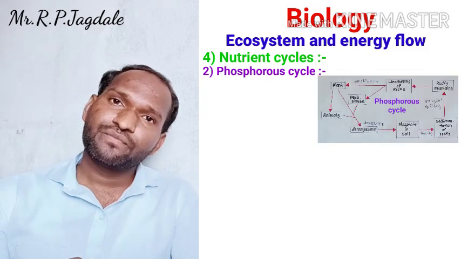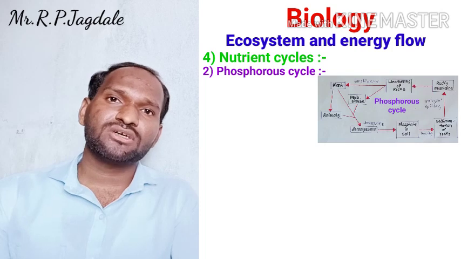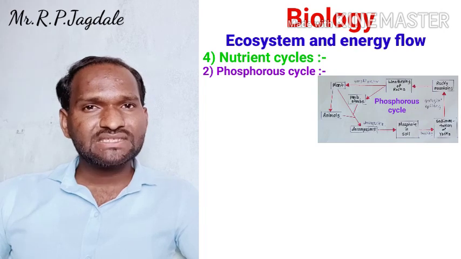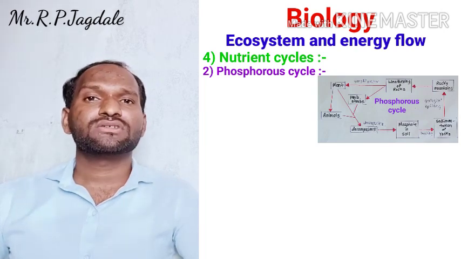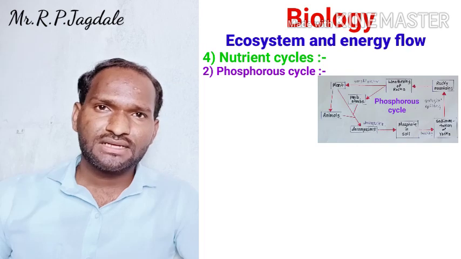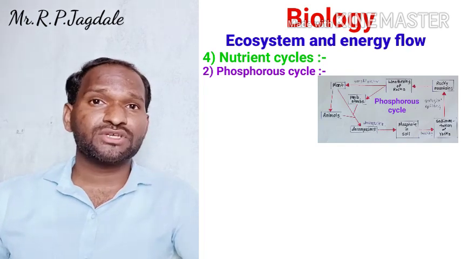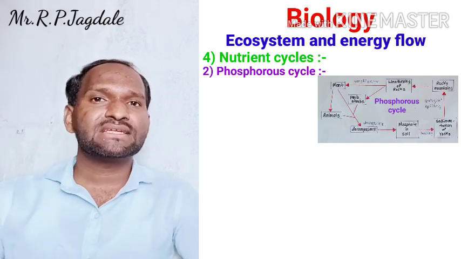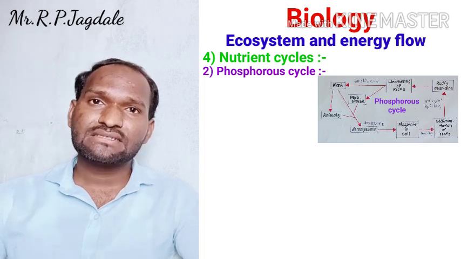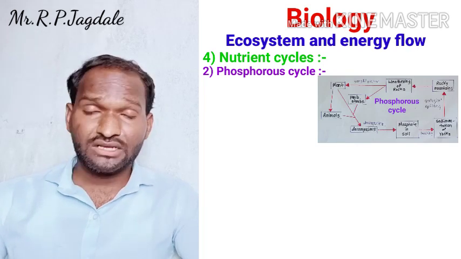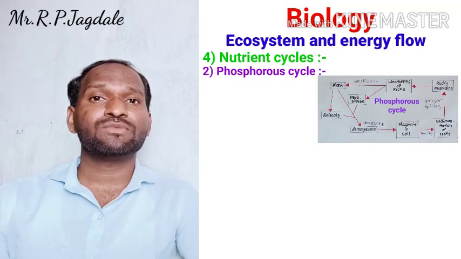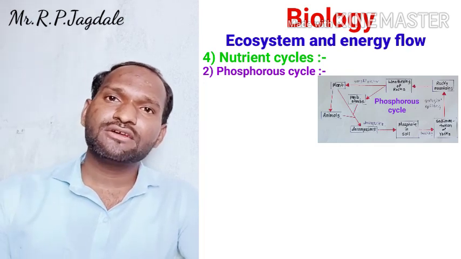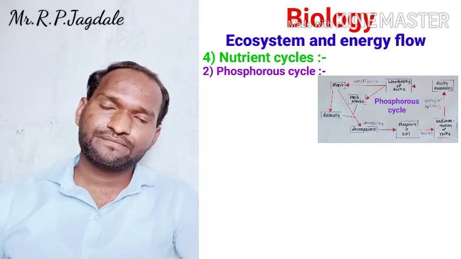On your screen there is one picture of the phosphorus cycle. It is the same cycle which is present in your textbook. It is a pictorial representation, here we have a graphical representation. For your better understanding, we are going to see this phosphorus cycle, where there are many components like those of the carbon cycle. But this phosphorus cycle is a little bit different from that of the carbon cycle.